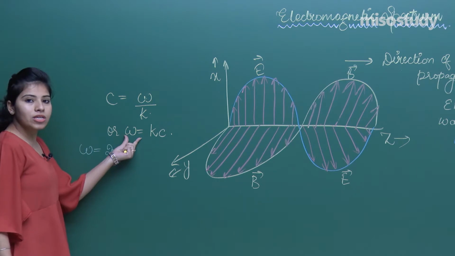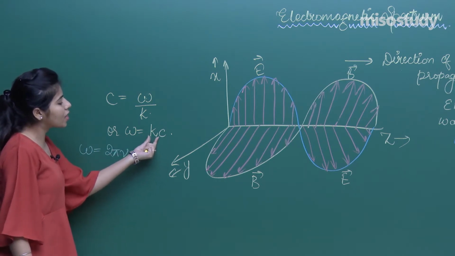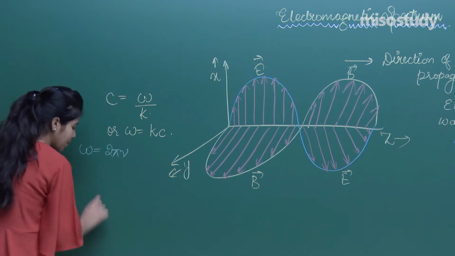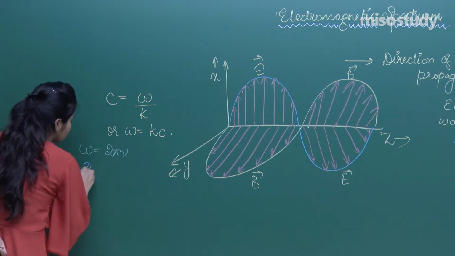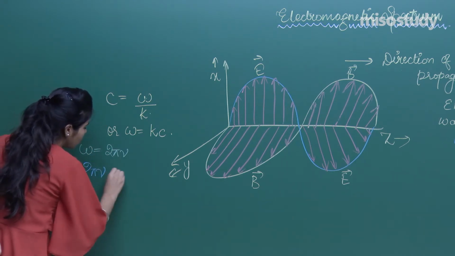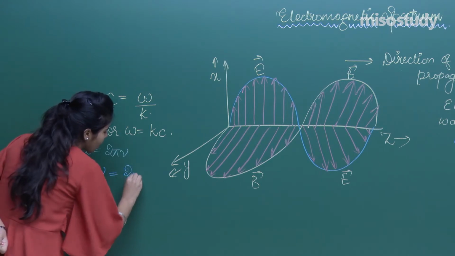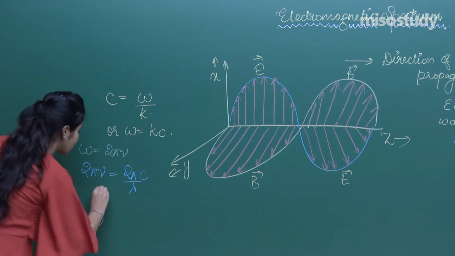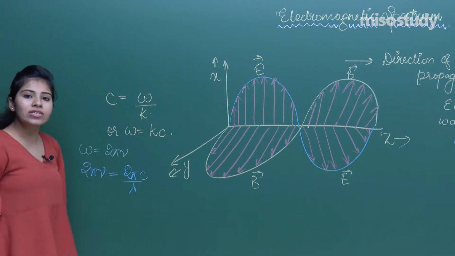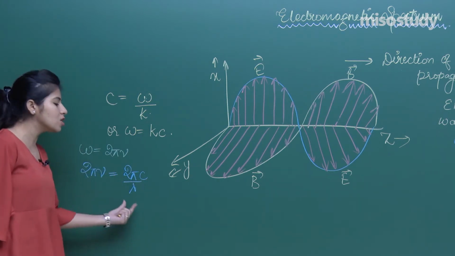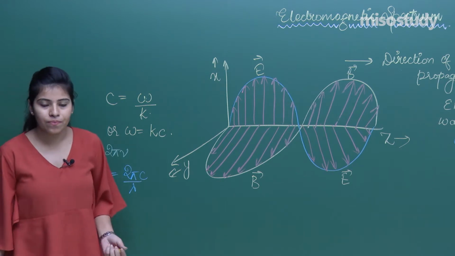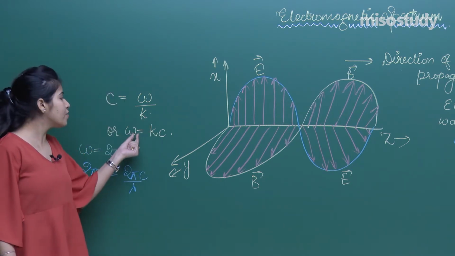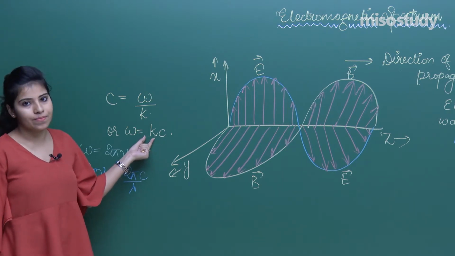So we put this value, and in place of k we put 2π/λ. Our equation becomes 2πν = (2π/λ)c. So a relation comes out to be ν = c/λ, which we already know. This is how we have correlated the angular frequency with the value of k.